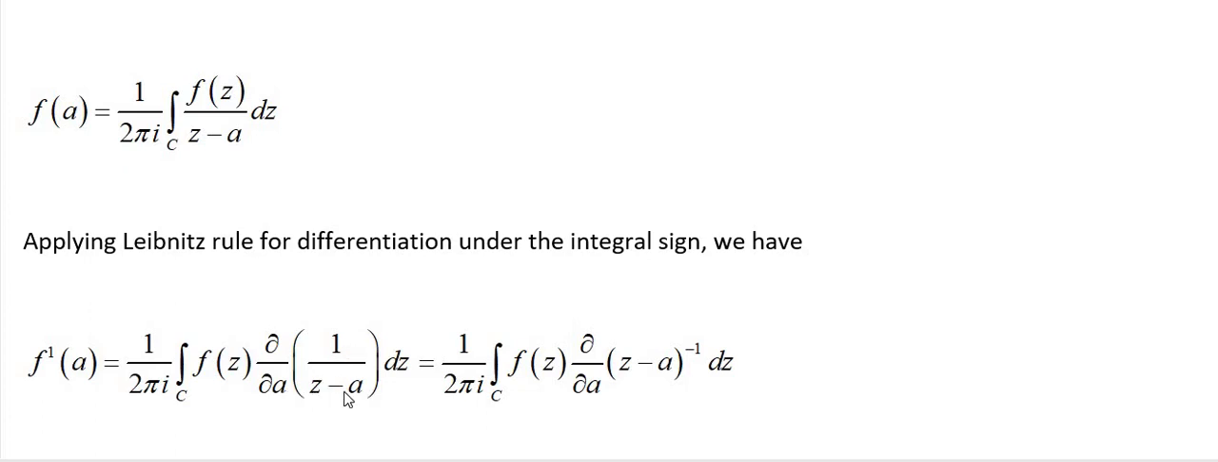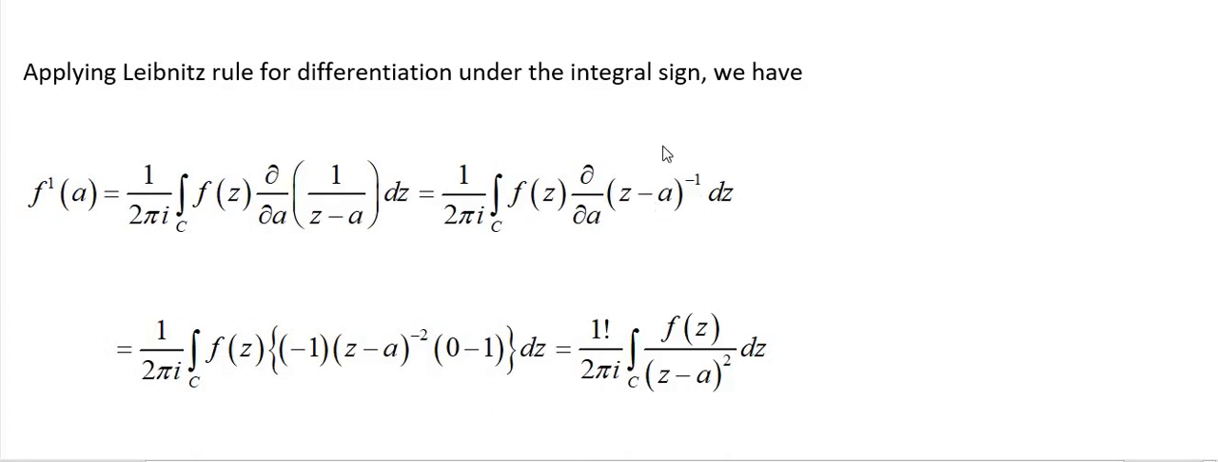So 1 by (z minus a) can be written as (z minus a) whole power minus 1. Here I am keeping f(z) aside because it does not contain a terms. Now I am doing partial differentiation of this function with respect to a. So minus 1 (z minus a) whole power minus 2. We are doing partial differentiation with respect to a, which means z is constant. So 0 minus 1, dz as it is. Minus 1 into minus 1 is plus 1. That one is this one.